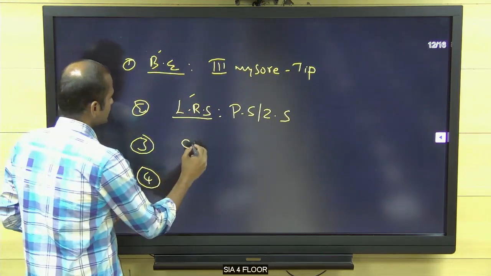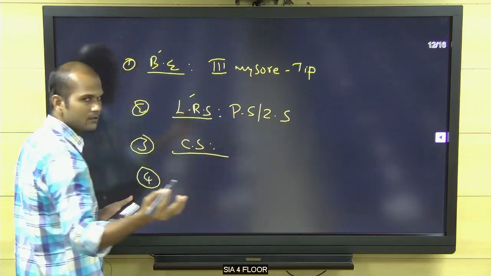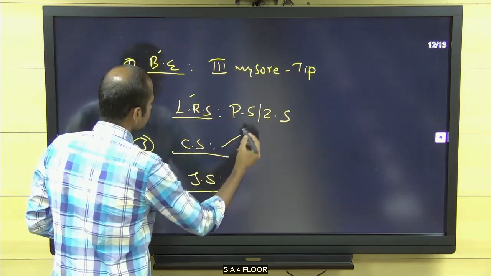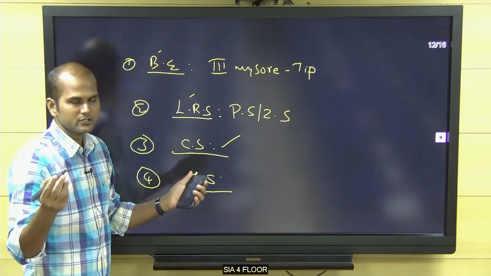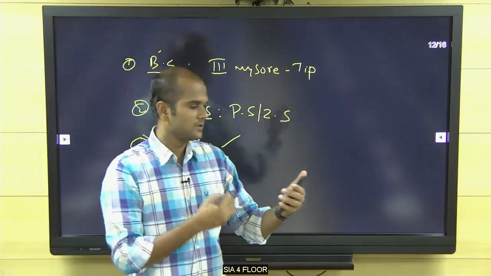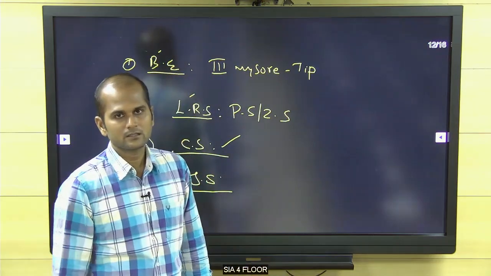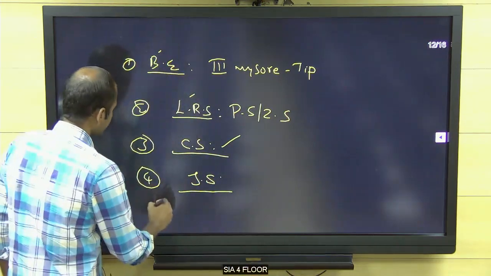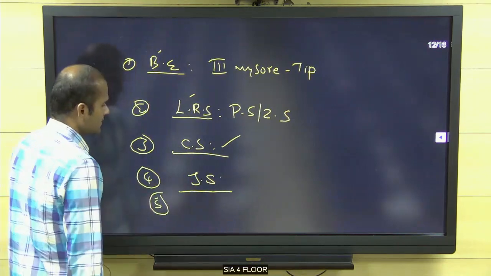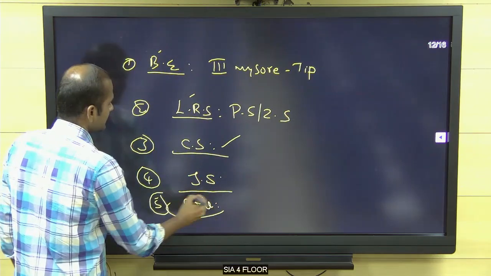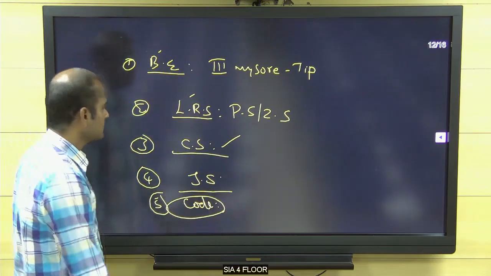Right. Next is civil service, 1 or 2 marks. Next is judicial service, because he was the person who separated the judiciary and the civil services. And what happened is officers were appointed; here district judges were appointed. Right, this is the measure. And the next measure is the Cornwallis Code. It's a new thing, so note it down.